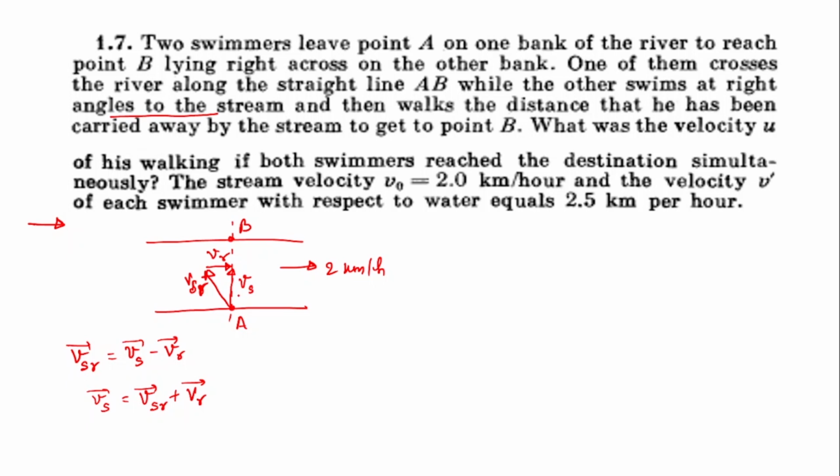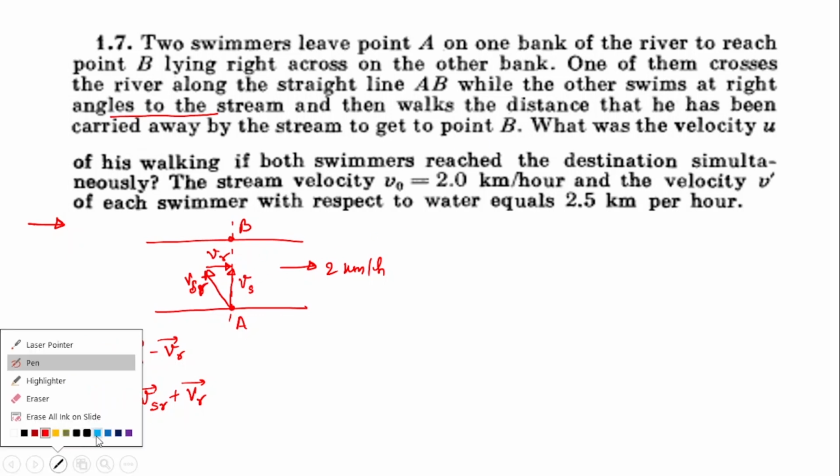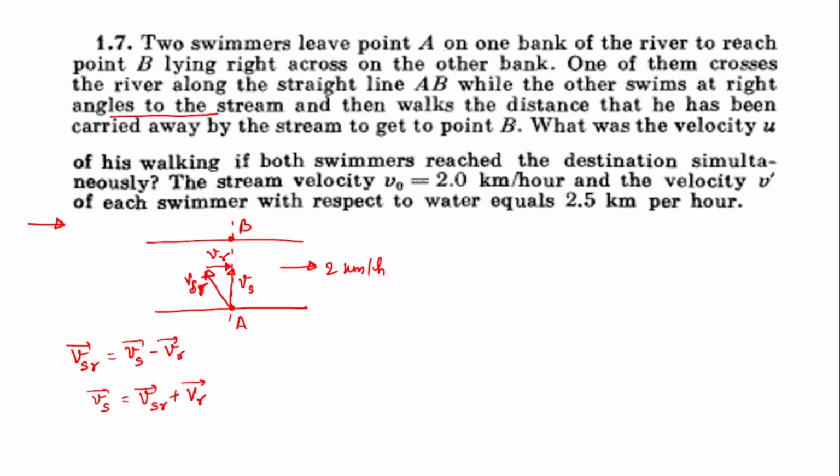So the first person is headed towards this line only, meaning his actual velocity with respect to ground is like this. While the second person, what happens? The second person starts from point A and directly swims at right angle to the stream. I'll draw that here. The second person will head in this direction. Because of this river velocity, his absolute velocity is going to be in this direction. Got it? So he'll reach somewhere here.